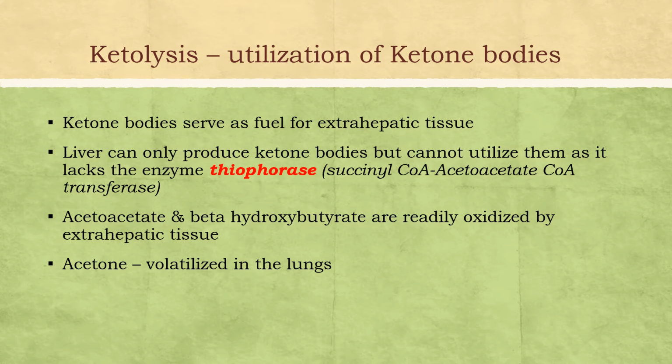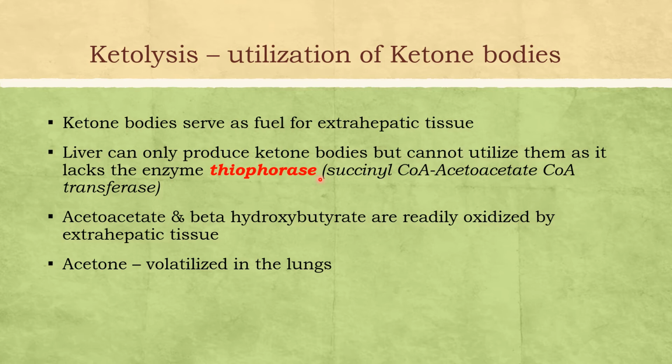Now we will see how these ketone bodies are utilized in the body, or otherwise the breakdown of ketone bodies. As initially said, they are produced in the liver, but the liver lacks the activating enzyme thiophorase. That's why the liver cannot utilize ketone bodies.